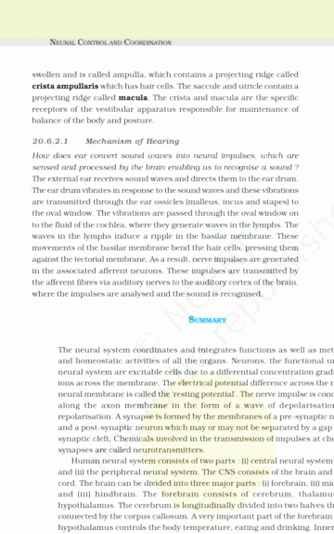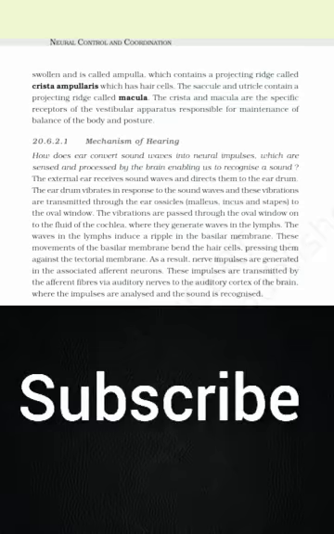21.6.2.1 Mechanism of hearing. How does the ear convert sound waves into neural impulses, which are sensed and processed by the brain, enabling us to recognize a sound? The external ear receives sound waves and directs them to the eardrum. The eardrum vibrates in response to the sound waves, and these vibrations are transmitted through the ear ossicles (malleus, incus and stapes) to the oval window.